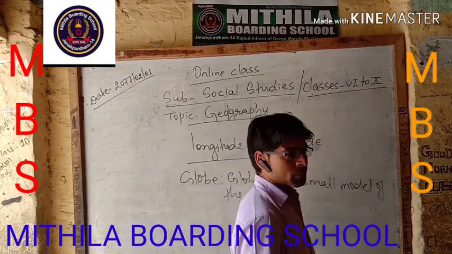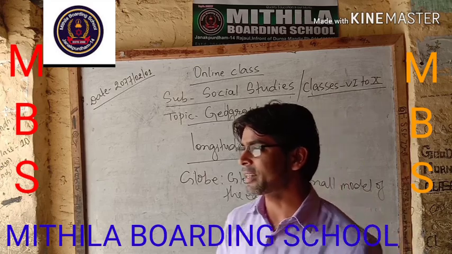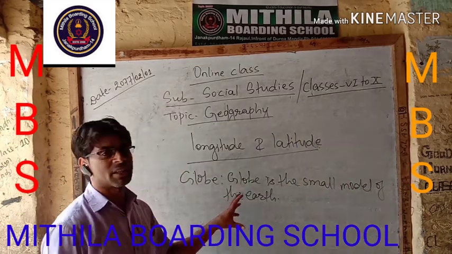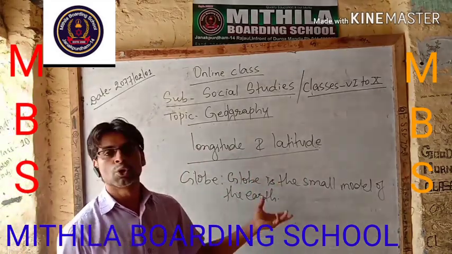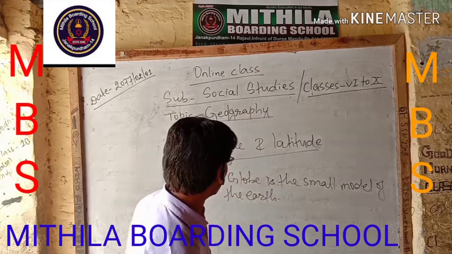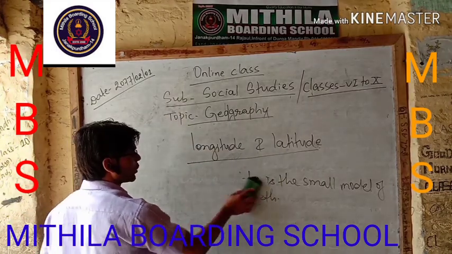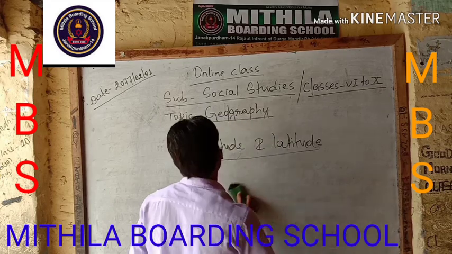In a globe, what the earth actually looks like and the territorial representation of the earth is shown on it. It is known as a globe. Now we are going to our topic, longitude and latitude.